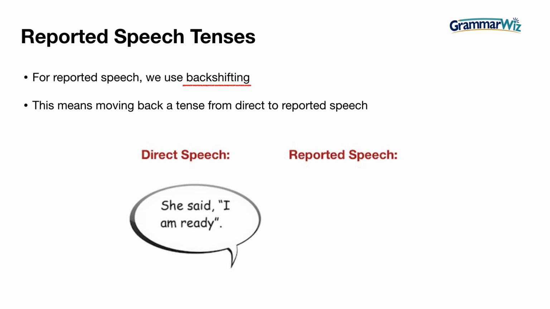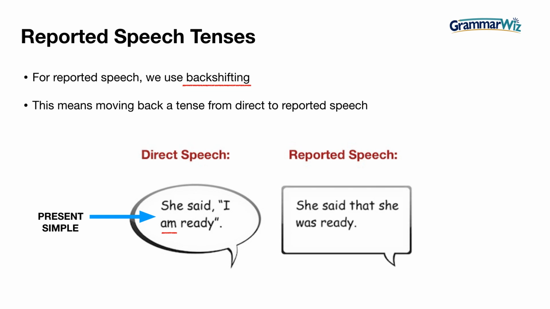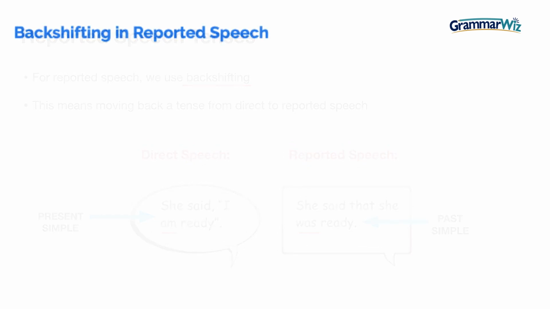And this is direct speech. So she said, "I am ready." And this you can see is using the present simple. However, in the reported speech, she said that she was ready. You can see that we've moved back a tense because we've gone to the past simple. So we'll look at some more examples of backshifting in reported speech.